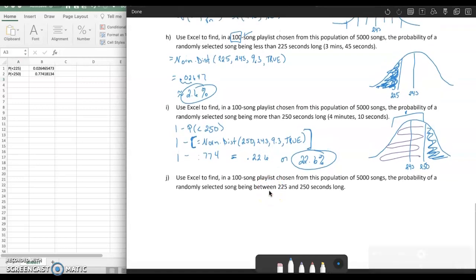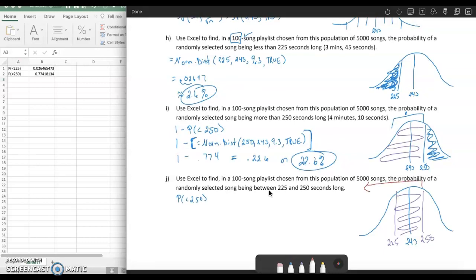Use Excel to find, in a 100 song playlist chosen from this population of 5,000 songs, the probability of a randomly selected song being between 225 seconds and 250 seconds long. So for a between, we've got 243 here, we've got 225 below, and 250 above, and we want to find this area between there. What's the probability of falling in there? Remember that in Excel, we have to first find the probability of being below the upper amount, so being below 250, and that tells us everything from that 250 mark down.